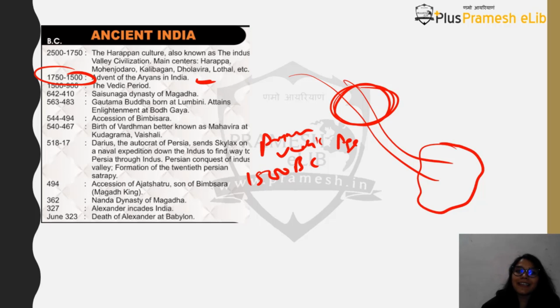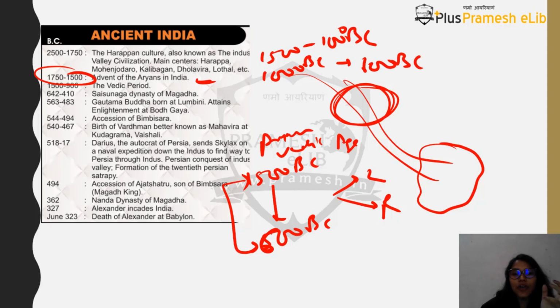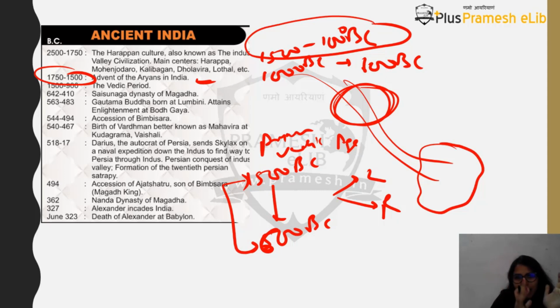The Vedic age has been divided into 2 parts: one is the Rig Vedic, and the other is the later Vedic. The Rig Vedic comes first. So 1500 to 1000 BC is your Rig Vedic period, and then 1000 BC to 600 BC is your later Vedic period. 1500 to 1000 BC is the Rig Vedic period in the sense that here you will find the book called the Rig Veda. Here you will find a different social life and economic life, and that changes from 1000 BC to 600 BC, and that is why we say that this is the later Vedic period.